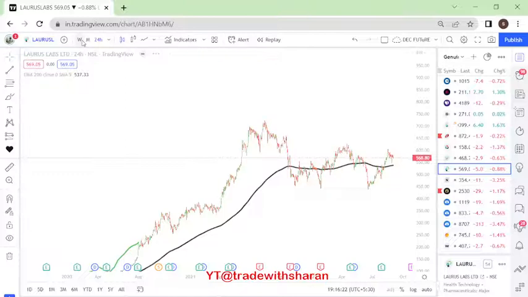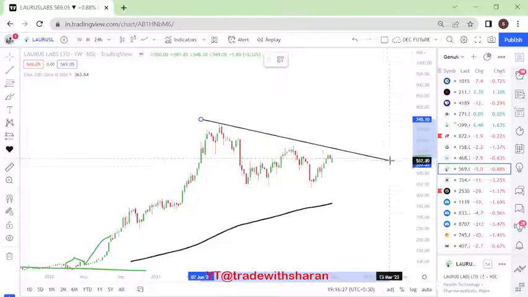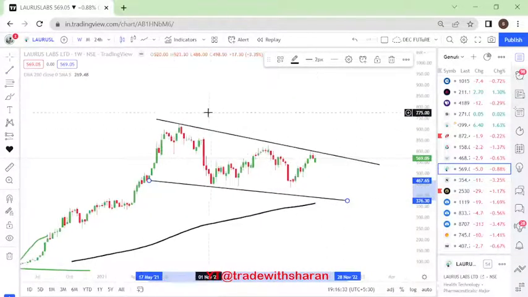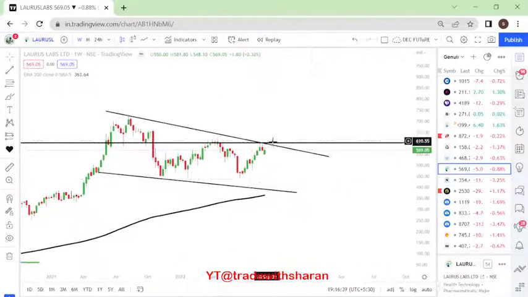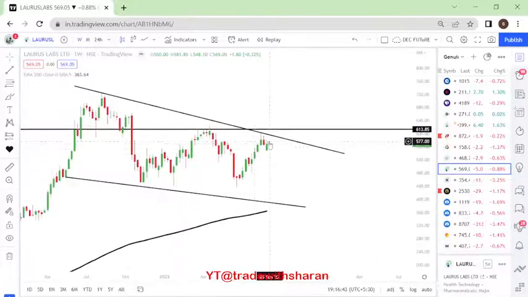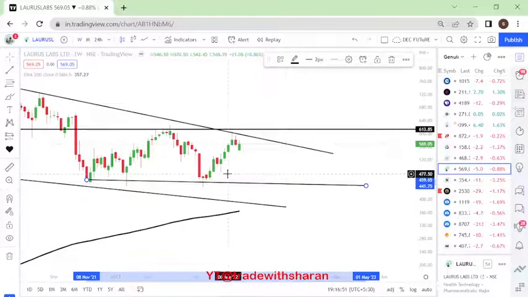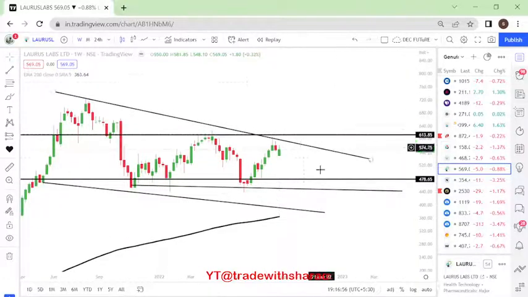All right, Laurus Labs monthly. Again, we are here forming a channel right now on a long term perspective. So this becomes an important level. So only enter above 600 levels, right? 613 levels. If the price does not sustain here and starts moving down, we will see how it reacts at this level, which happens to be its support level, right? Between these two levels, we will not be interested in any kind of trade. So either above 615, or we will see how it reacts at this level and take it forward.